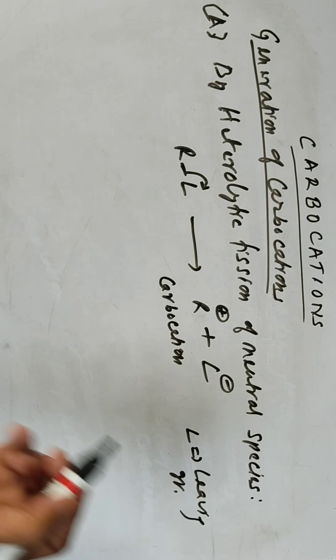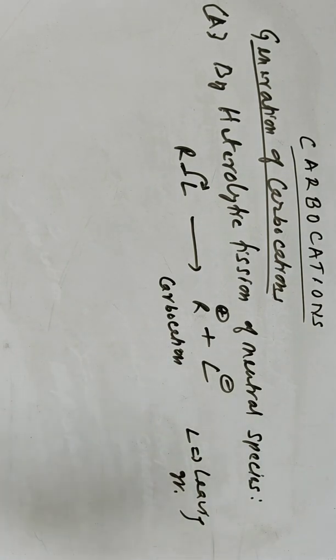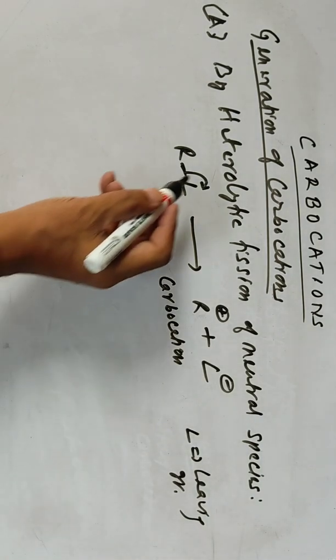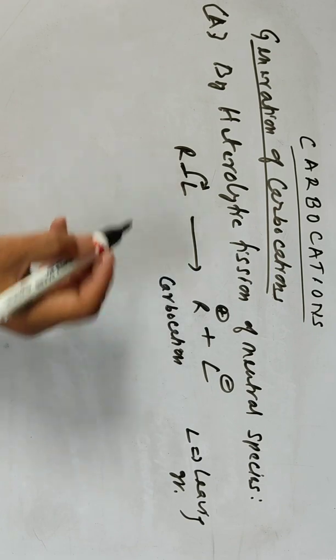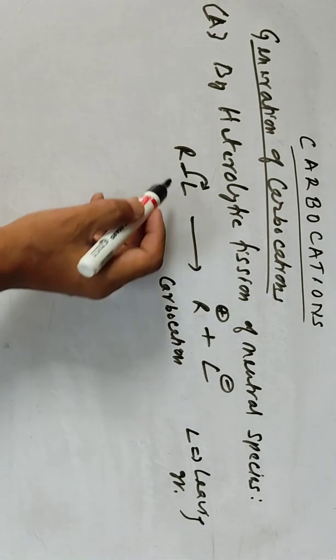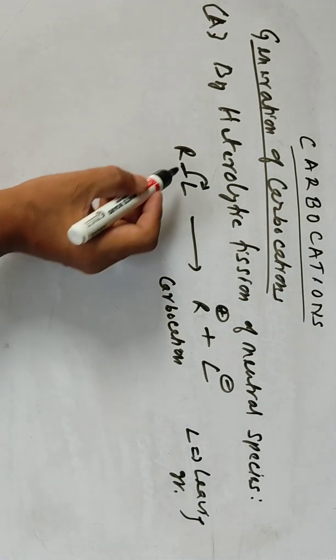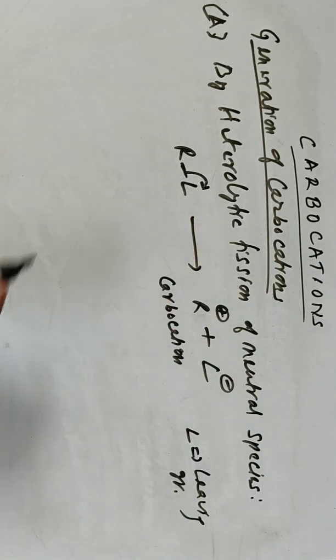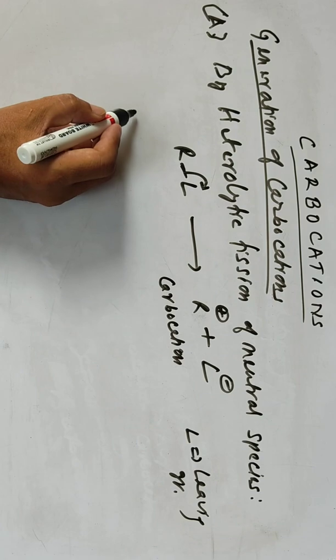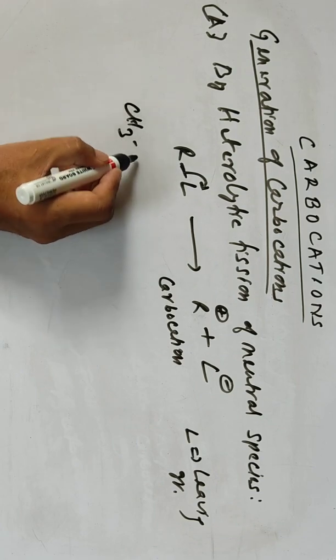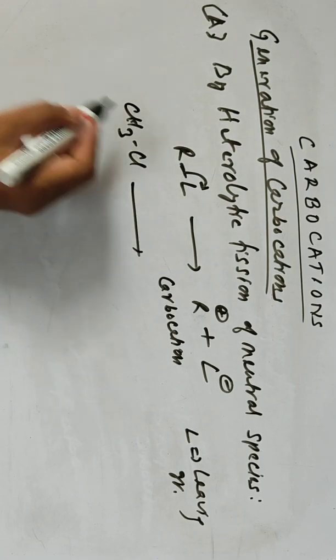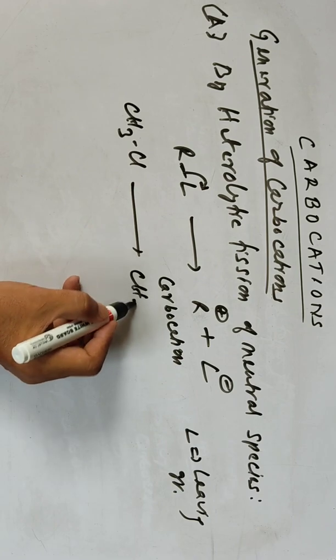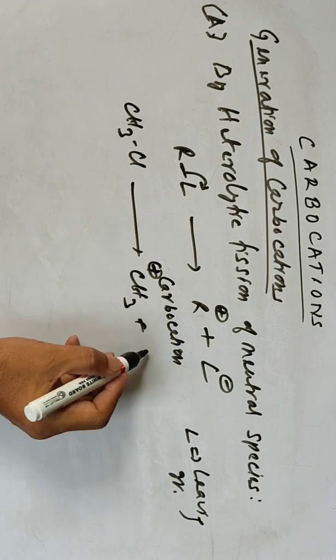So here the leaving group L undergoes heterolytic fission. That means the lone pair of electrons was taken by L, so it becomes negatively charged here. There are many examples. I'm giving a simple example: methyl chloride gives CH3 positive charge plus chloride negative charge.